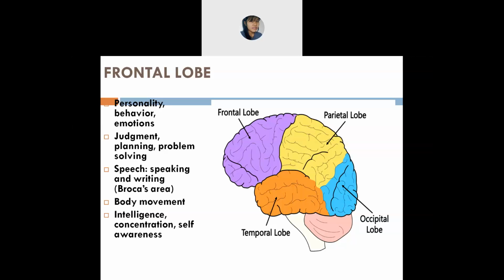Next is body movement. You are able to move your body. You are able to do anything with your body. So that one is because of what? Because of the frontal lobe.